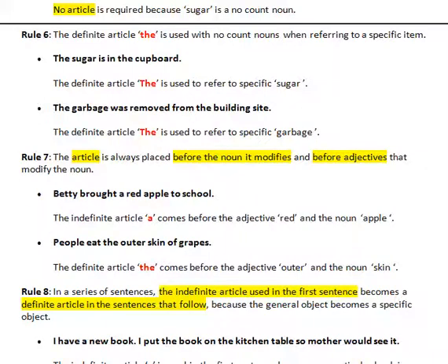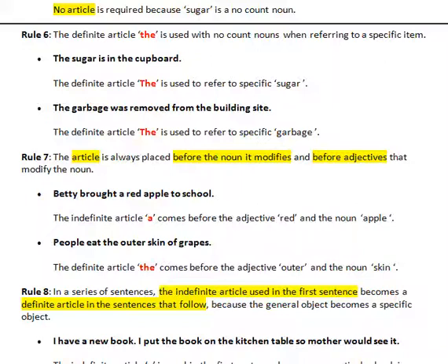Rule 6. The definite article the is used with no-count nouns when referring to a specific item. The sugar is in the cupboard. The definite article the is used to refer to specific sugar. The garbage was removed from the building site. The definite article the is used to refer to specific garbage.